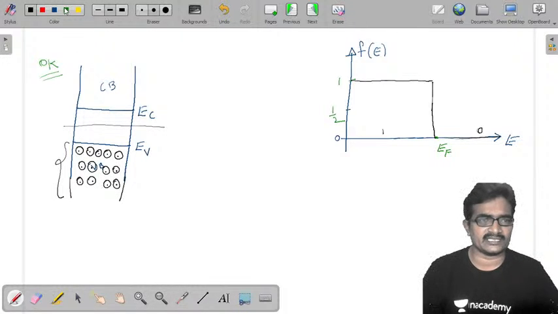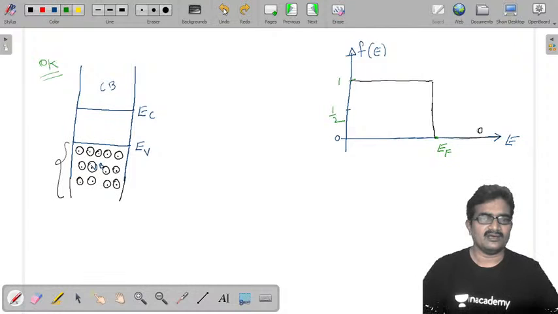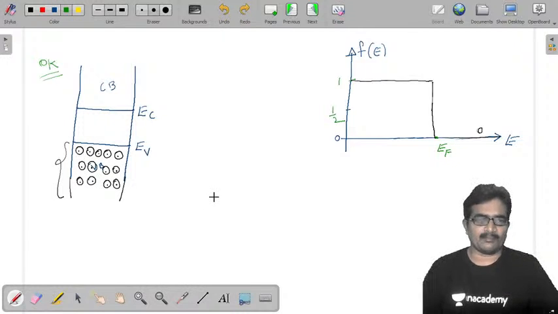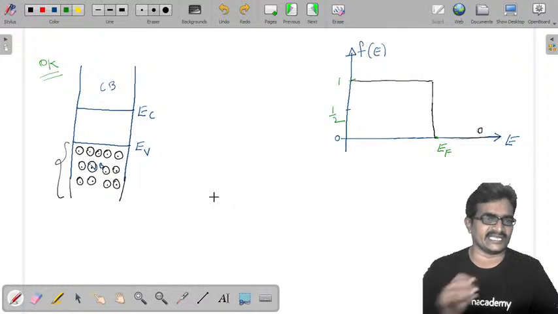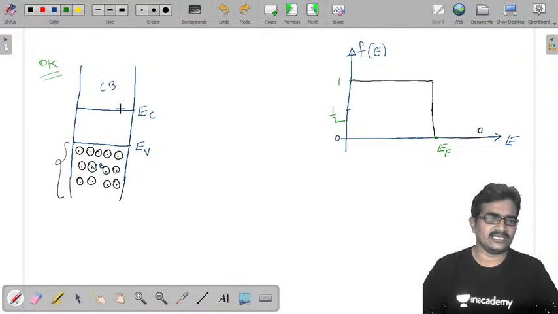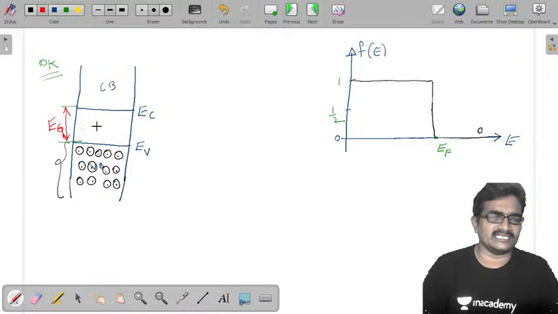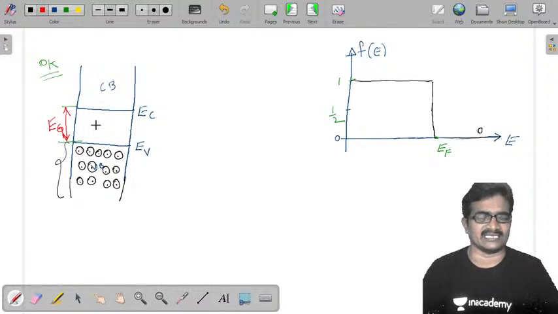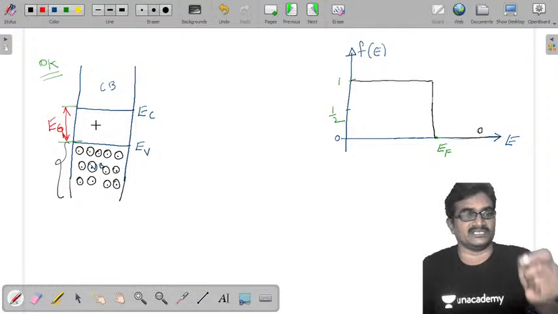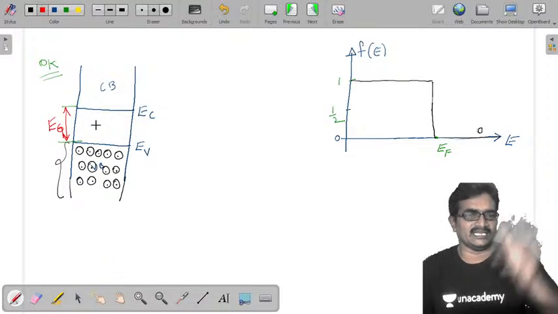And one more important thing, please remember, the FDD is applicable only to defined energy level regions. Here this is our energy gap. Energy gap means no energy level is defined in it, and no electron is going to occupy an energy level in the energy gap.